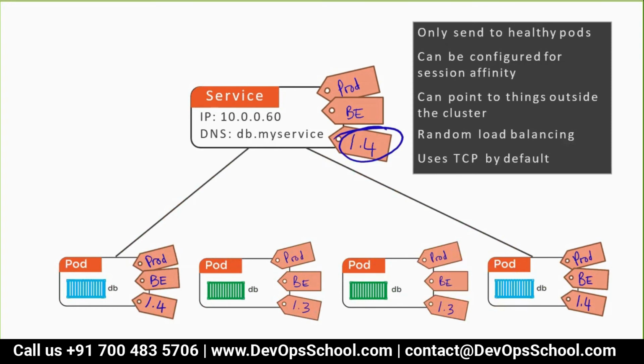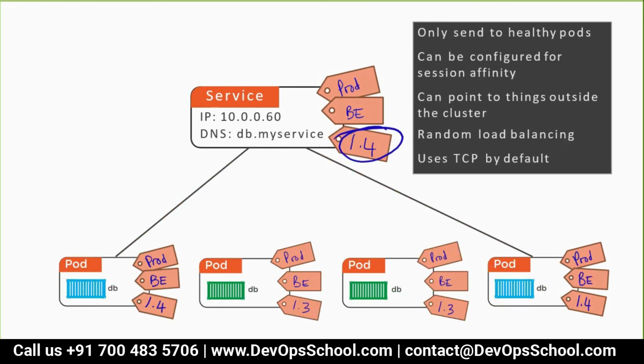Here, you add one more label to the service, 1.4. Understand that when the label of the pod matches the label of the service, load balancing happens automatically. So here you added the 1.4 filter. Now it is balancing only the newer one, not the older one. For the older one, you can create one more service actually. A service is free in Kubernetes. You can create as many as you want. It's a managed service, no problem.